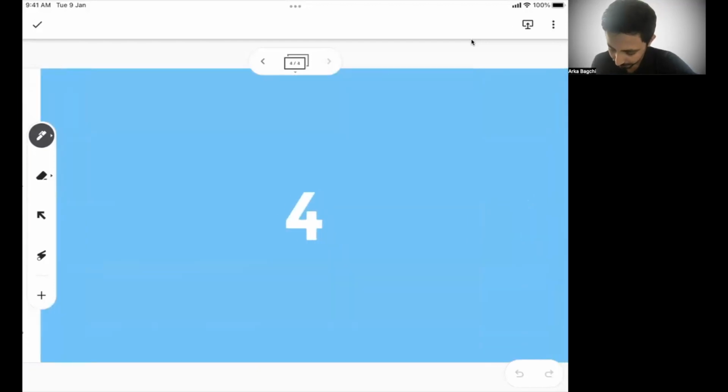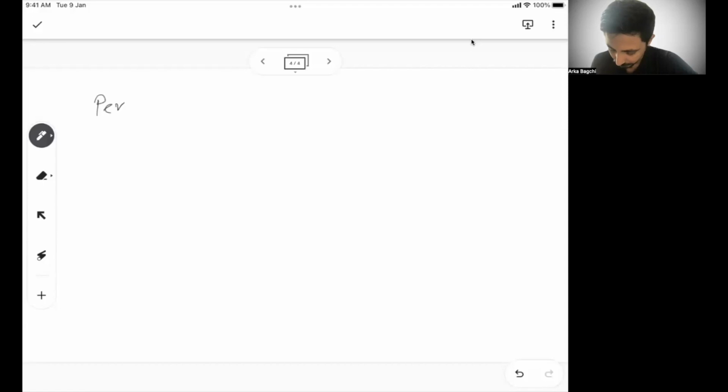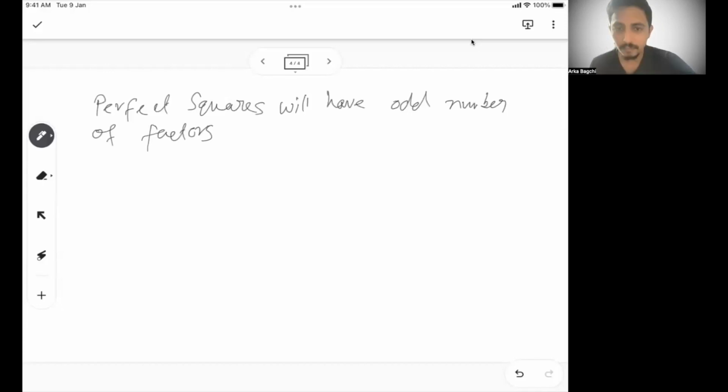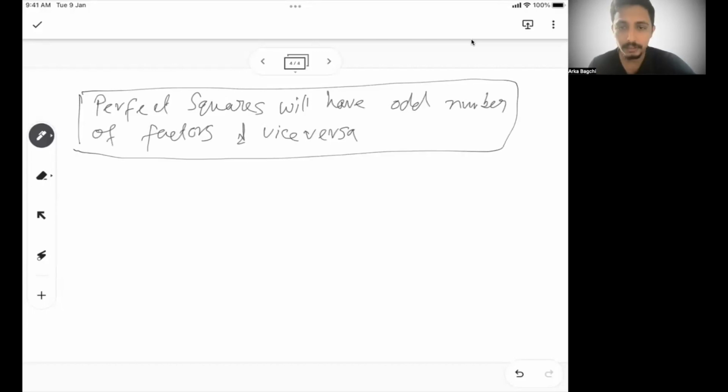So perfect squares will have an odd number of factors. Perfect squares have an odd number of factors, and vice versa. So if there is a number which has an odd number of factors, then you can identify that the number is a perfect square. So this is one other piece of information you can understand.